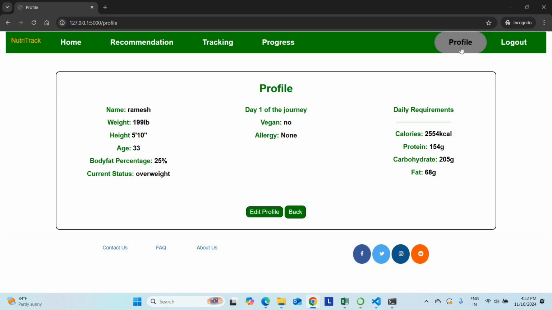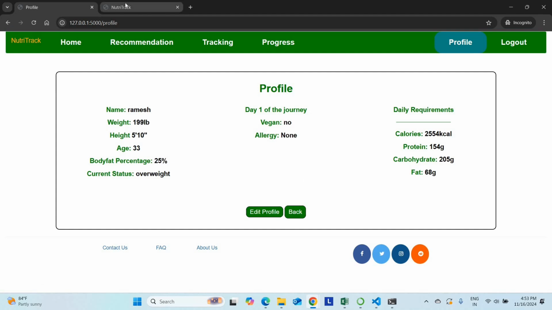In the profile you can check the details. Your name is Ramesh, current weight is 199 lbs. Height is 5.10 inches, age is 33, your body fat percentage will be 25%. It calculates perfectly. Your current status is that you are an overweight person, you are non-vegetarian, and have no allergies. Then your calorie goal, your daily maintenance calorie will be 254. You should take this much protein per day, then this much carbohydrate per day. So this is your fat percentage. It will work perfectly, you don't need to do anything.